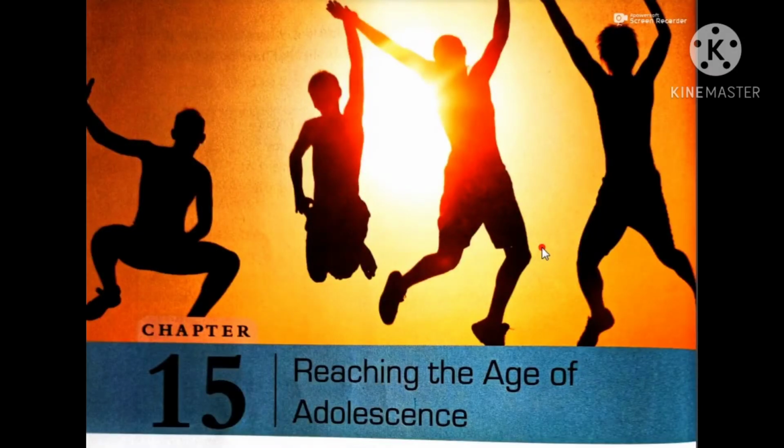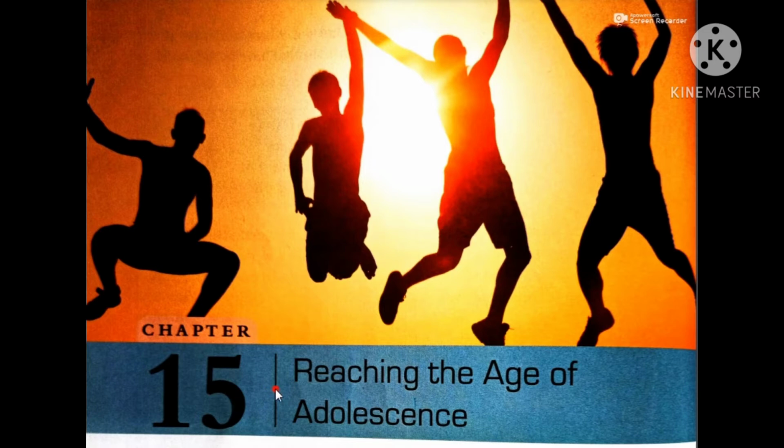Hello everyone. Today we will start a new chapter of biology, chapter number 15, Reaching the Age of Adolescence. The previous chapter that we had done in biology was Reproduction in Animals, and this chapter is related to that.